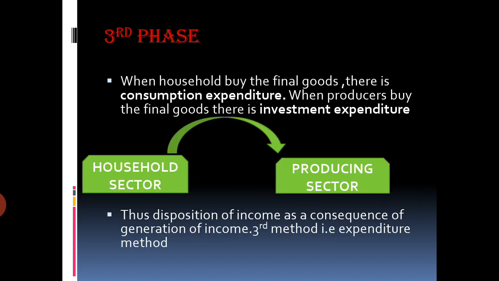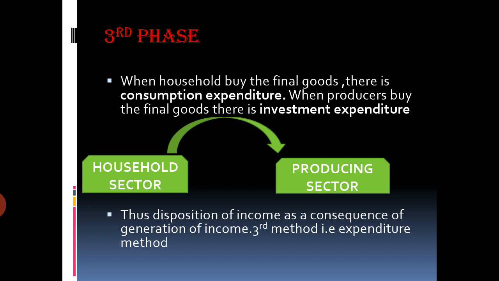Now coming to the third phase, when the household buys the final goods. Now goods have been produced, income has been generated, so somebody is going to buy the goods. Who is going to buy the goods? Consumer. And who are the consumers? We are considering household sector as the consumer. So when household buys the final goods, there is consumption expenditure. So if I am buying a good for consumption, that is my consumption expenditure.